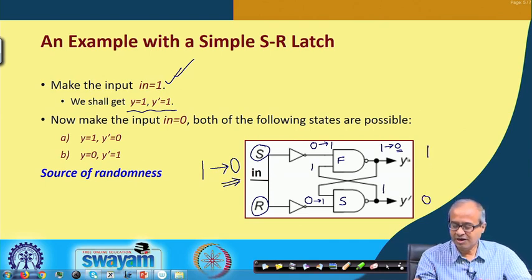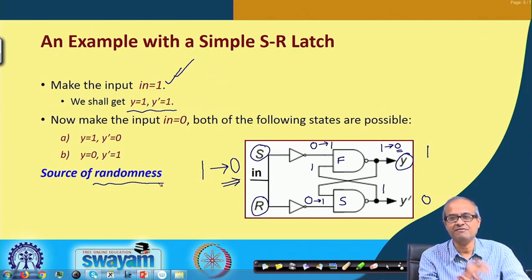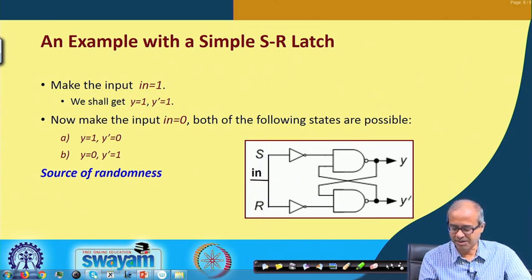So, whether this output y will finally become 1 or 0 depends on the relative delays of the two gates, which you cannot predict beforehand. So here there is a source of randomness; it depends on fabrication. Okay. This is the basic idea behind which this kind of PUF design we are trying to build. Fine.